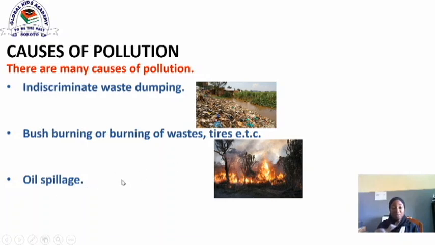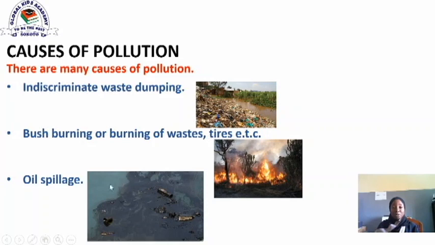Now the next cause of pollution is oil spillage. Oil has been spilled into this water body, which makes the water unsafe for human consumption, and it inhibits the activities of other aquatic animals and plants in the water.